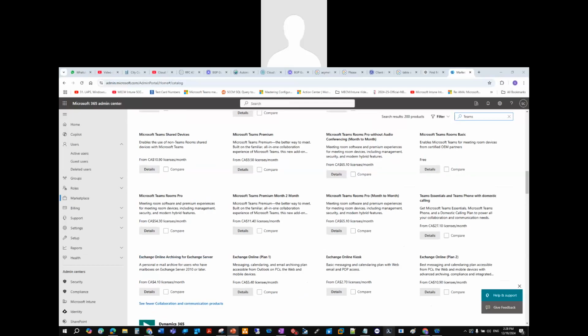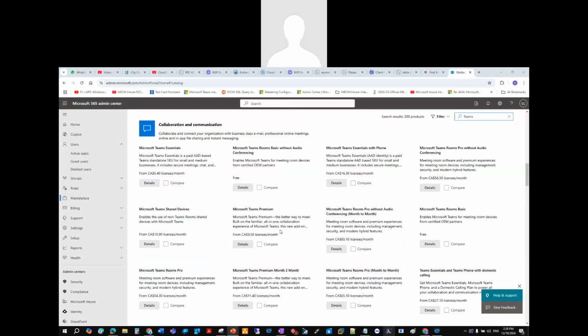So I'm going to go ahead and show you the enterprise trial. It's just a paid Teams standalone SKU again, that we're going to use, right? And we're going to try the enterprise trial for 25 licenses, because that'll give us the admin center, hopefully. So we should be able to get the admin center. So we're gonna do that.